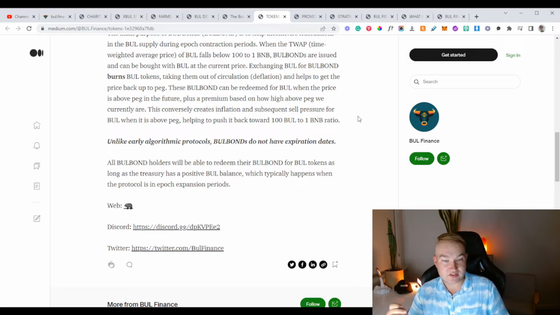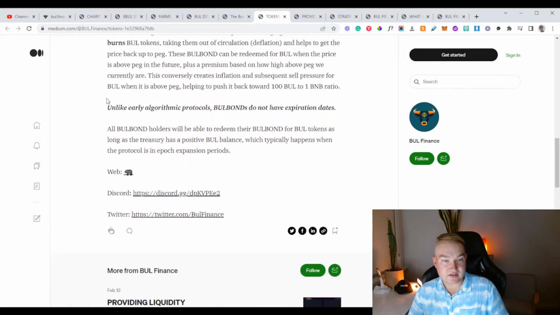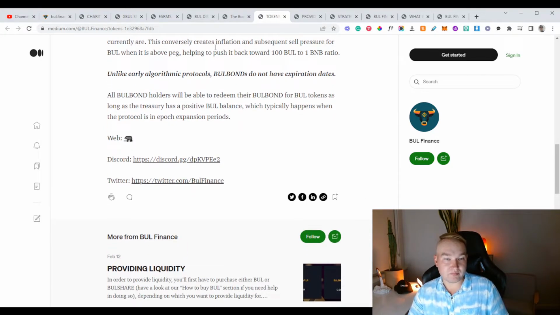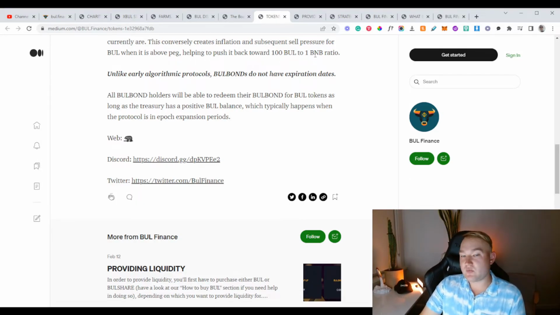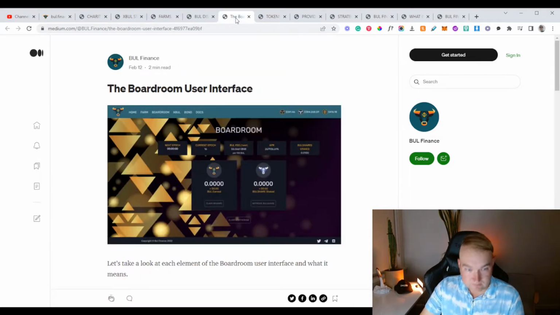These Bull bonds can be redeemed for Bull when the price is above peg in the future, plus a premium based on how high above peg we currently are. This conversely creates inflation and subsequently sell pressure for Bull when it is above peg, helping push it back down to the 100 to 1 ratio. Unlike early algorithmic protocols, Bull bonds do not have expiration dates. This is pretty important. All Bull bond holders will be able to redeem their Bull bond for Bull tokens as long as the treasury has a positive Bull balance, which typically happens during epoch expansion periods.